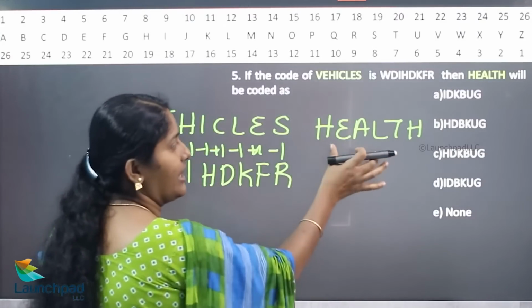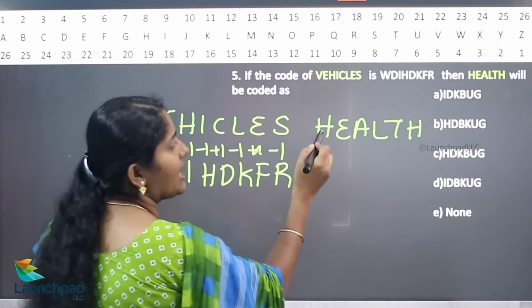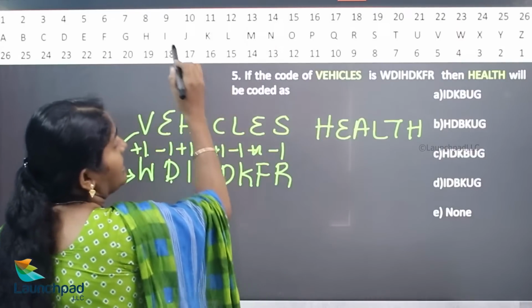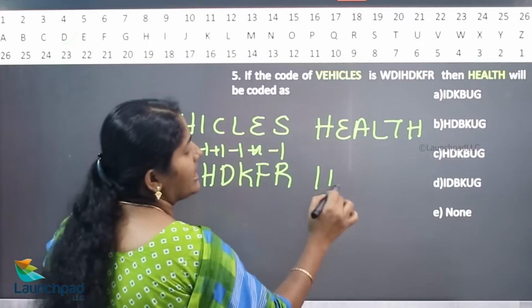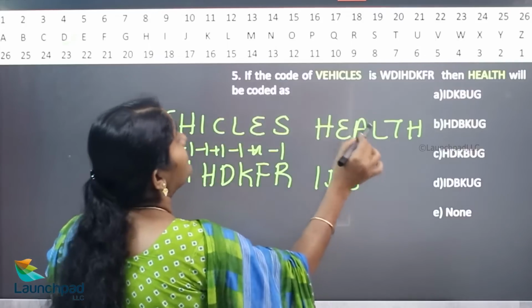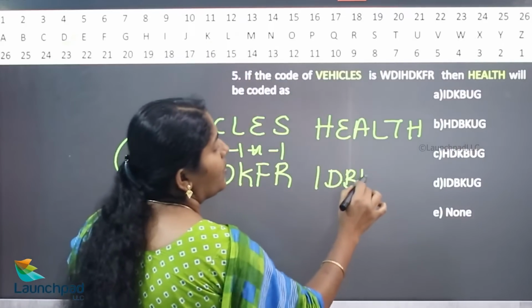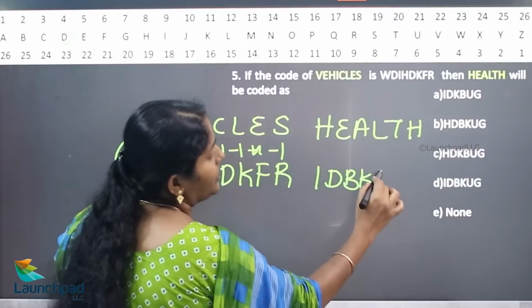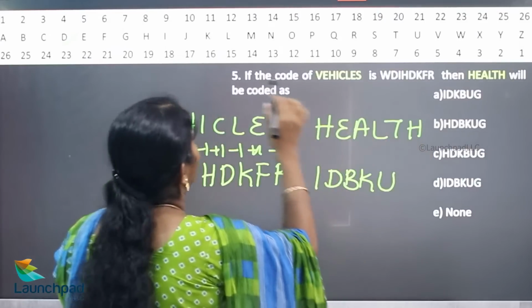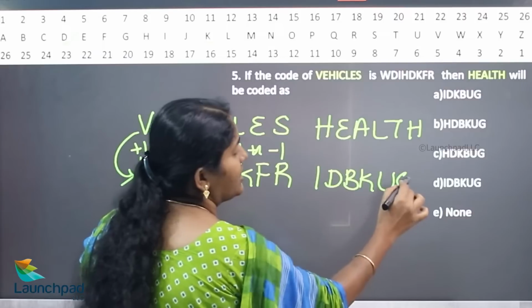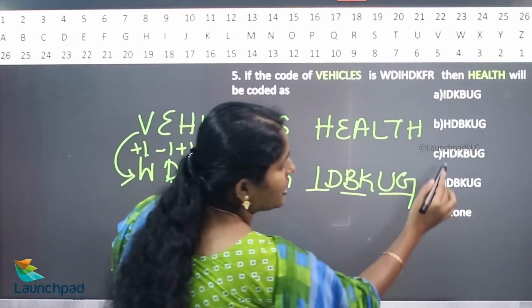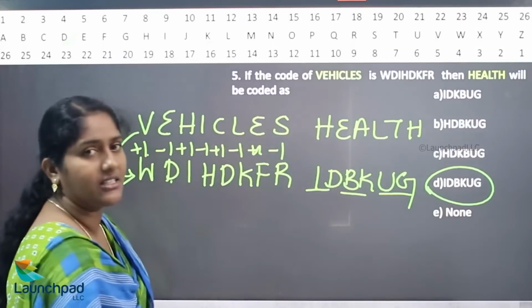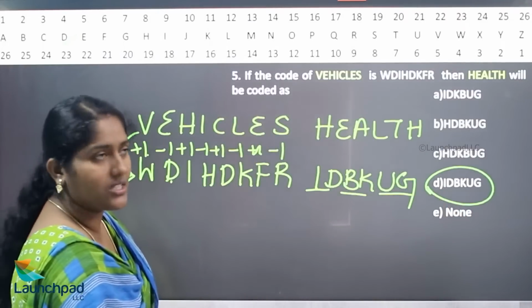The word of health. So what is the next letter of H? I. What is the previous letter of E? D. What is the next letter of A? B. What is the previous letter of L? K. What is the next letter of T? U. What is the previous letter of H? G. I, D, B, K, U, G. Hence your option is D is the correct answer. So we'll move on to your next question.